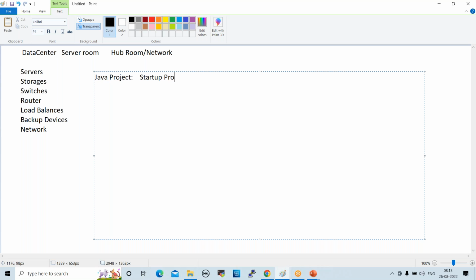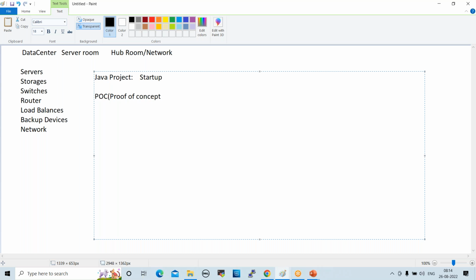Startup project, first project, right? Before getting the real project, the client asks you to prepare some POC. In real-time projects, every project team follows this. What is POC? Anyone? Proof of concept. Right.